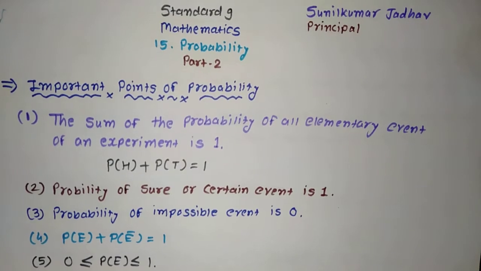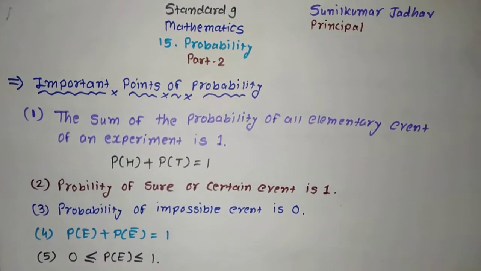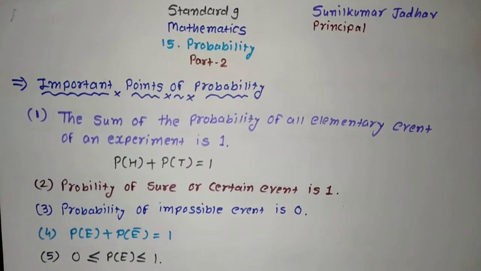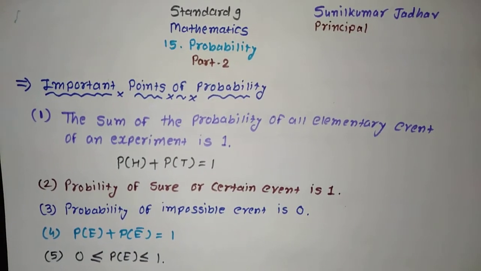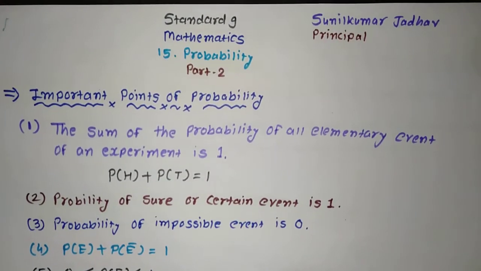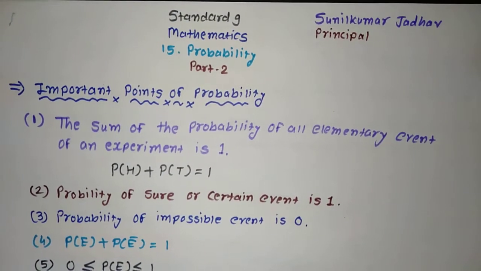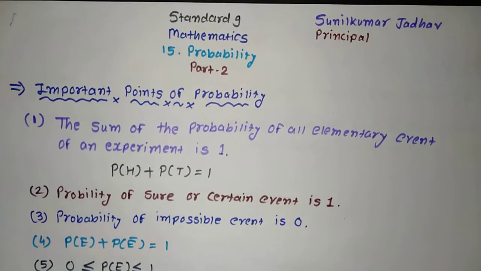I welcome you all to Standard 9 Mathematics Chapter number 15 Probability Part 2. In Part 1 we have learned what is probability, what was the history related to probability, as well as we saw the formula how you can find out the probability of any event. That was the formula related to experimental probability, or we can call it empirical probability.